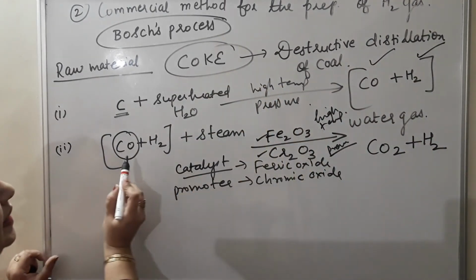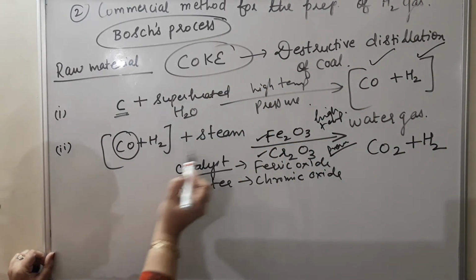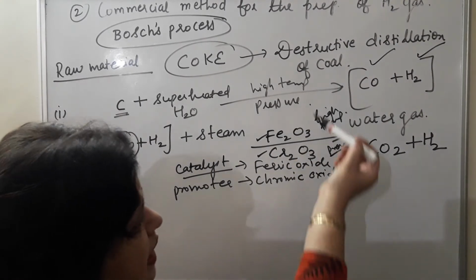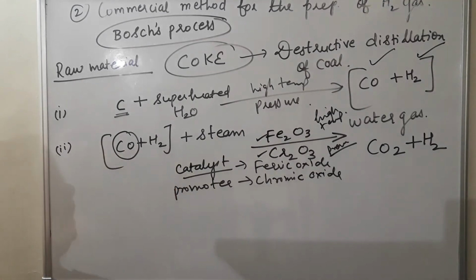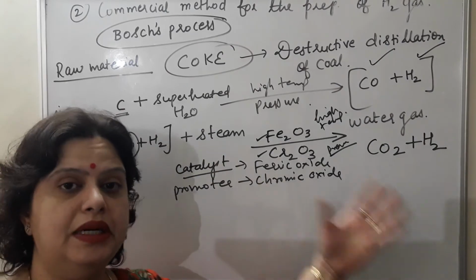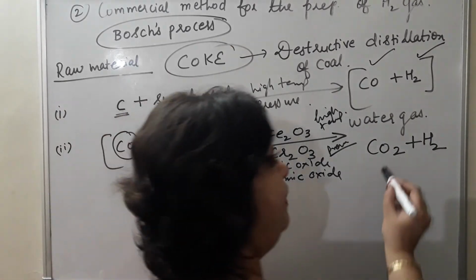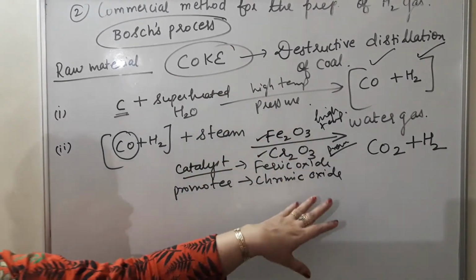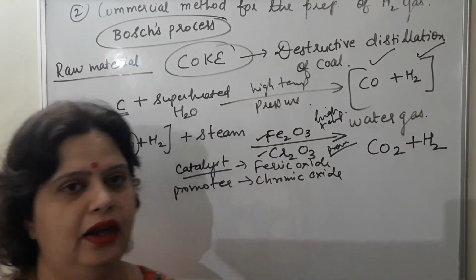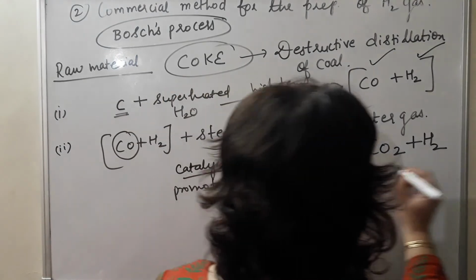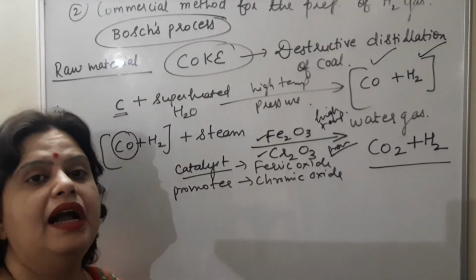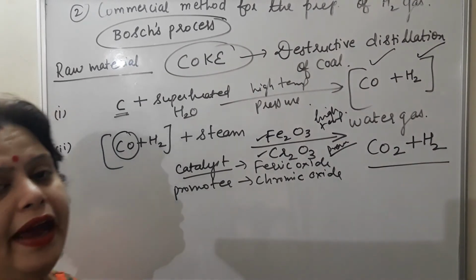Second step, this water gas when it reacts with steam in the presence of this catalyst, promoter, high temperature, pressure, this carbon monoxide gas, which is a poisonous gas, converts into a non-poisonous gas, that is carbon dioxide. So in second step, we will obtain a mixture of carbon dioxide gas and hydrogen gas. Still our purpose has not been solved, because we are doing here the commercial method for the preparation of hydrogen gas.